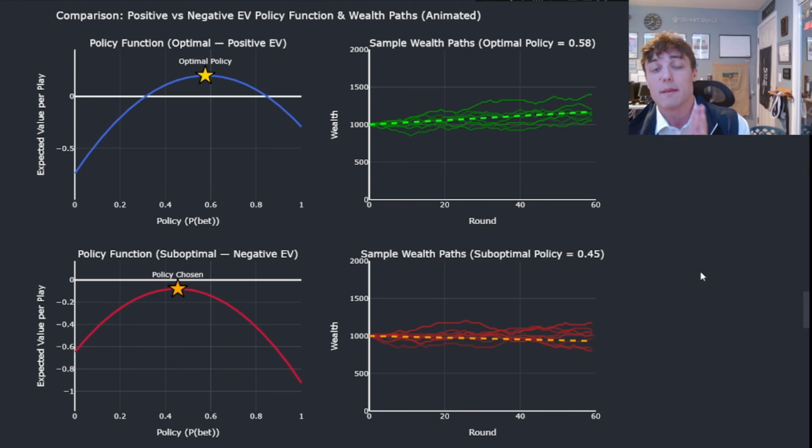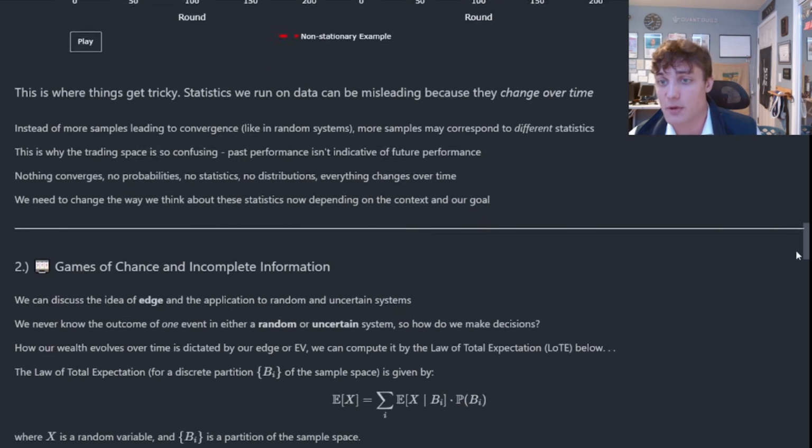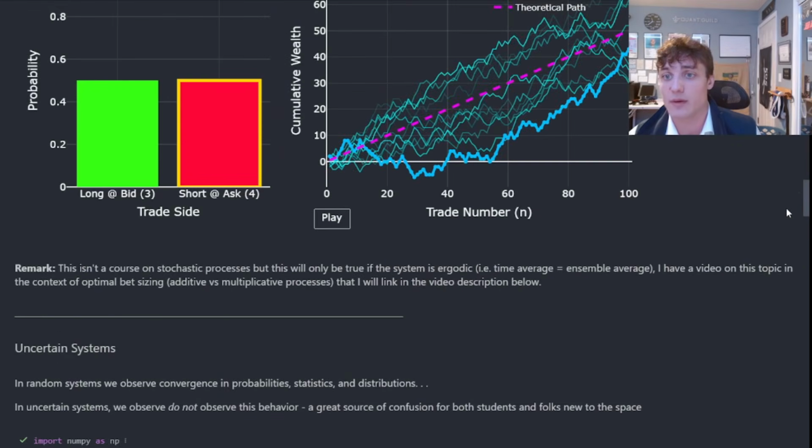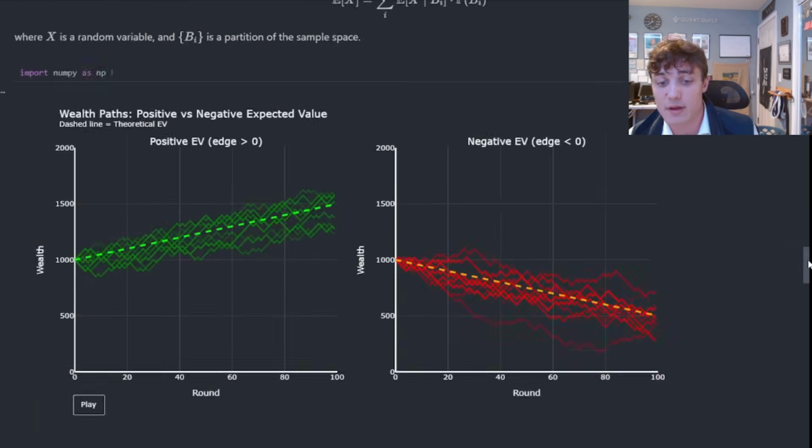Our actions may or may not influence our expected value in some sort of system. That set of actions is dictated by our policy function. Let's give a concrete example of a policy function. We already have one in our market making example. Our policy is to quote what? 2 at 4? That's how we made our market for the dice roll. And that is an example of a policy function.